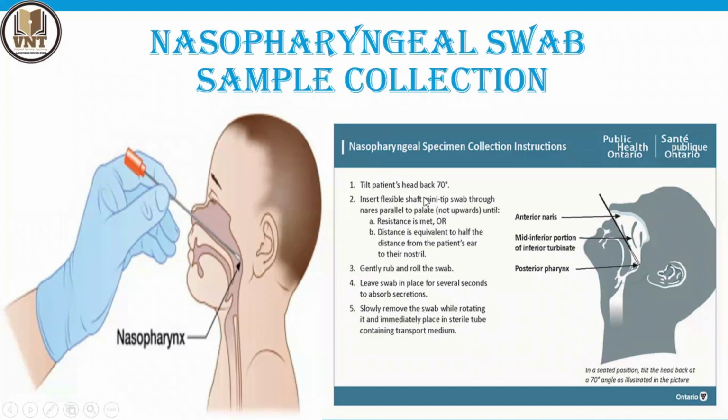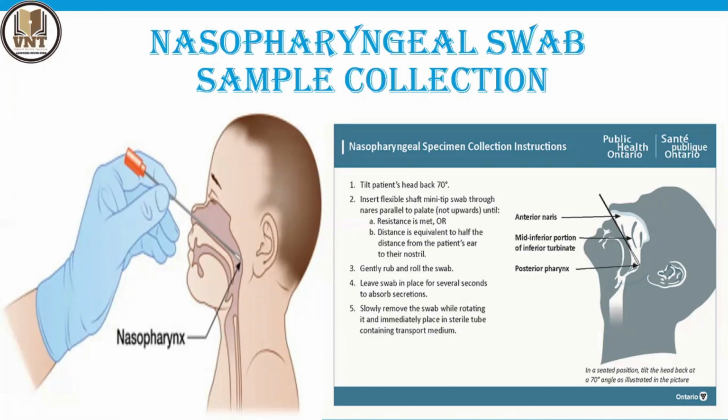Then wear all the PPE, personal protective equipment, and maintain some distance, and gently rub and roll the swab. Insert the swab into the nasopharynx. Before performing this nasopharyngeal swab sample collection procedure, you have to know the entire anatomy of the nose and face. Where is the nasopharynx? Where is the nose? You have to know the anatomy of the nose, pharynx and throat.